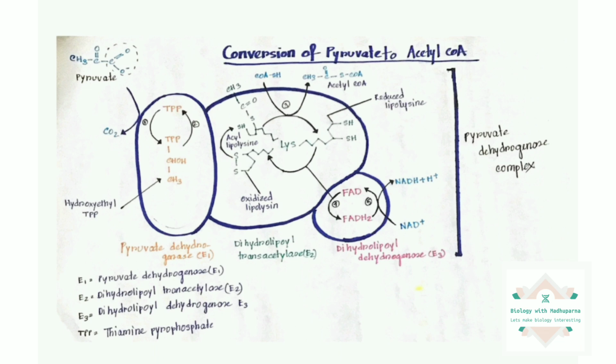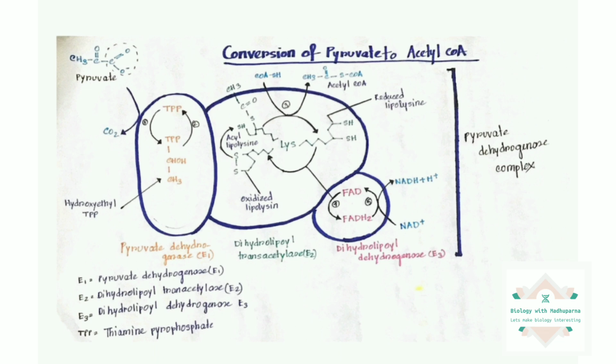So our mission was to convert the pyruvate into acetyl CoA, and we are successful in that. But here our whole reaction will not stop. We have two more steps to complete, because for this PDH complex, E1, E2, E3, we need to regenerate everything. That is the most important part.